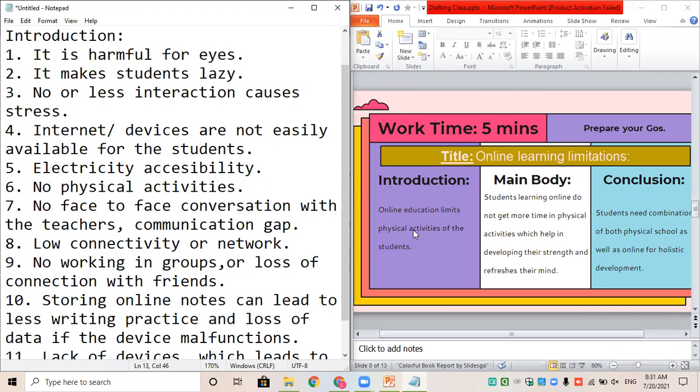Yes, Aman, if you're writing that in the main body section, it's a correct explanation. You can write that, but it will come into the main body as an explanation. The heading for that explanation will be the first point in the introduction: it is harmful for eyes. So the introduction will have the pointer "it is harmful for eyes", and what you have written on the chat is going to be the main body explanation. Right now, Rahul, you're only forming the main body.